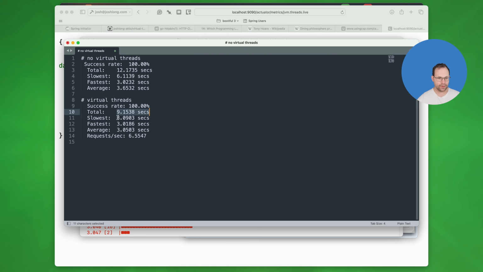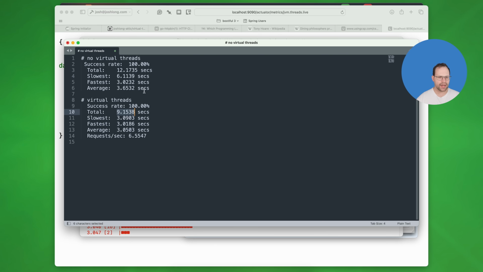The slowest, again, was basically just a little bit worse than the fastest in the previous run. The average is 3.0 versus 3.6. And the slowest in the old one was 6.1, so almost double the amount of time we were blocking. Whereas in this, the slowest was just a little over 3 seconds, right? They're all just a little over 3 seconds. That's amazing. We made a request that should have taken 3 seconds and it took 6, and yet over here, none of them did. So this is a great result, right?